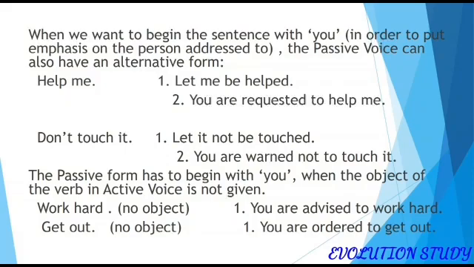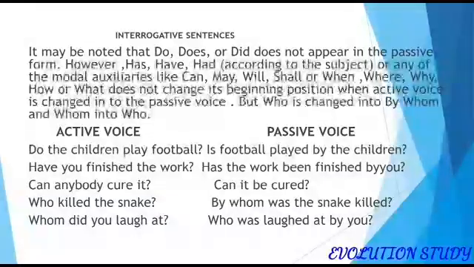For the interrogative sentences, it may be noted that do, does, or did does not appear in the passive form. However, has, have, had, according to the subject, or any of the modal auxiliaries like can, may, will, shall, or when, where, why, how, or what does not change its beginning position when our active voice is changed into the passive voice.